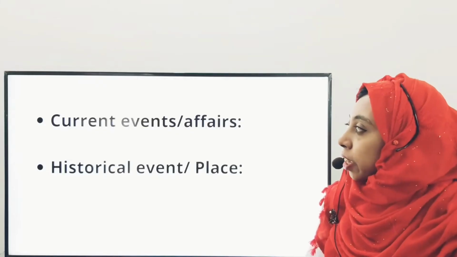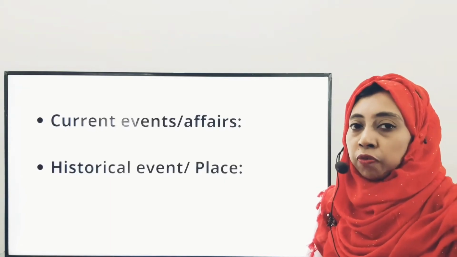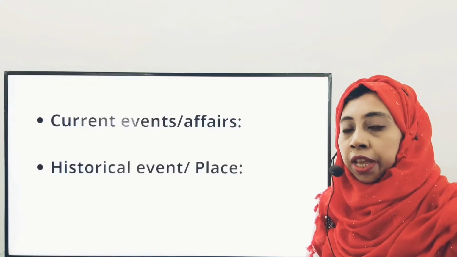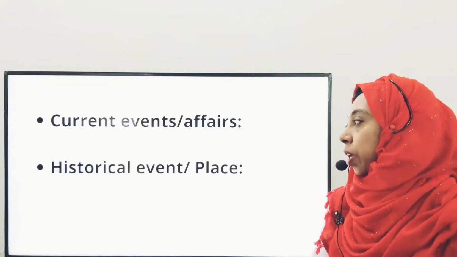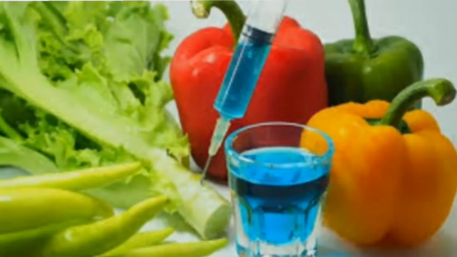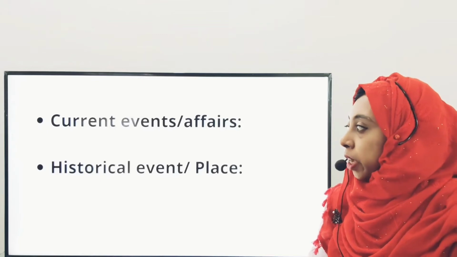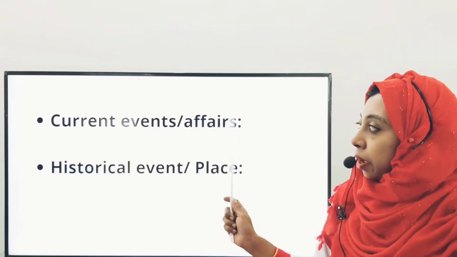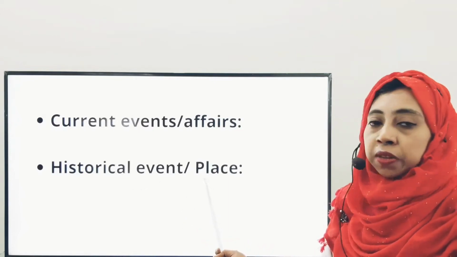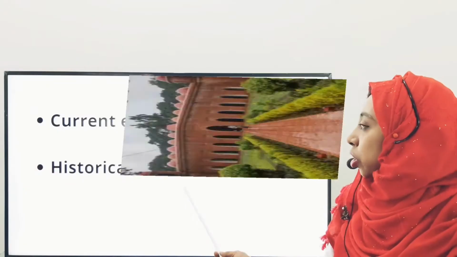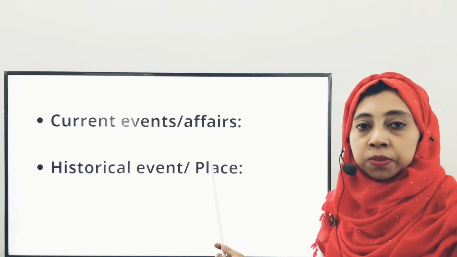Okay students, besides famous personalities and stories or fables, we also get information about current events or affairs such as food adulteration, higher education, all these. Dear students, after this, you also get historical events or places such as Shat Gombuj Mosque, Sangsad Bhavan, National Memorial, all these items.